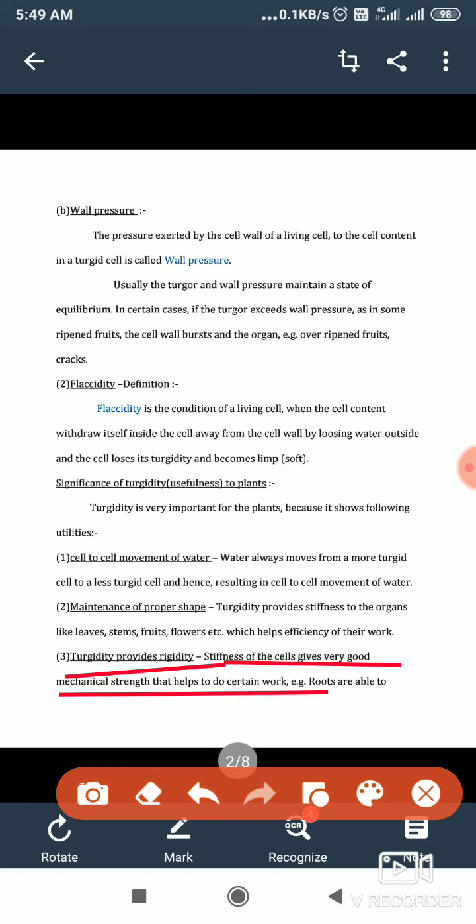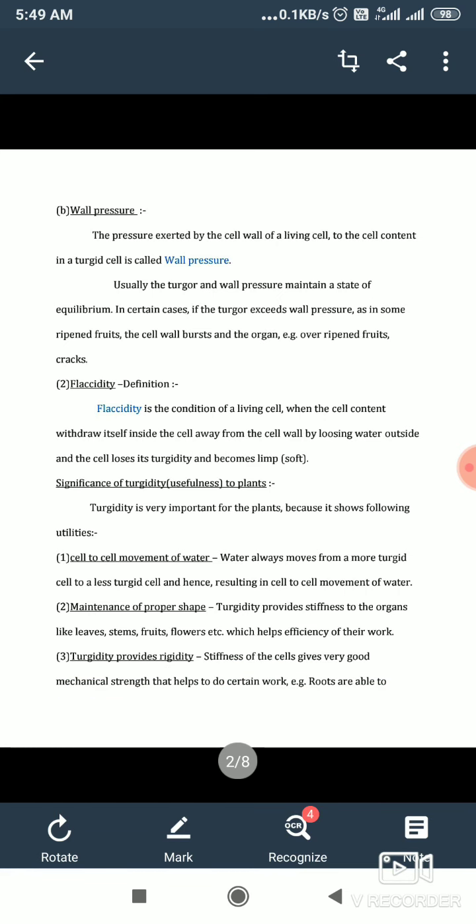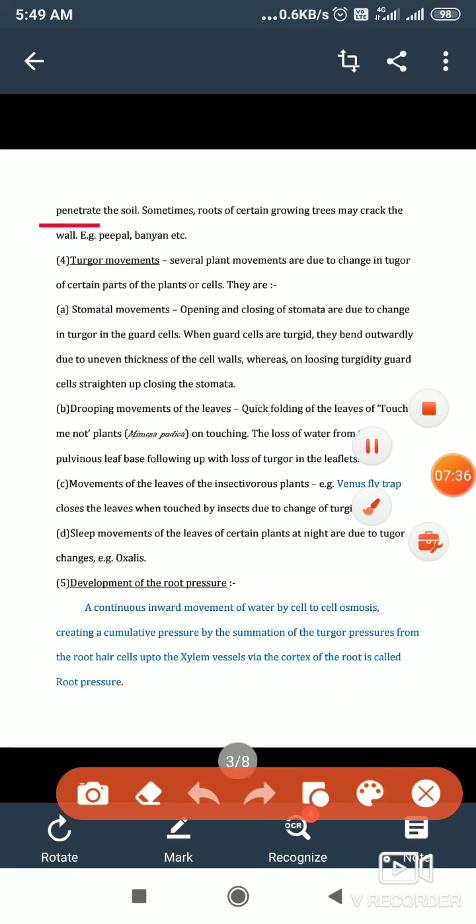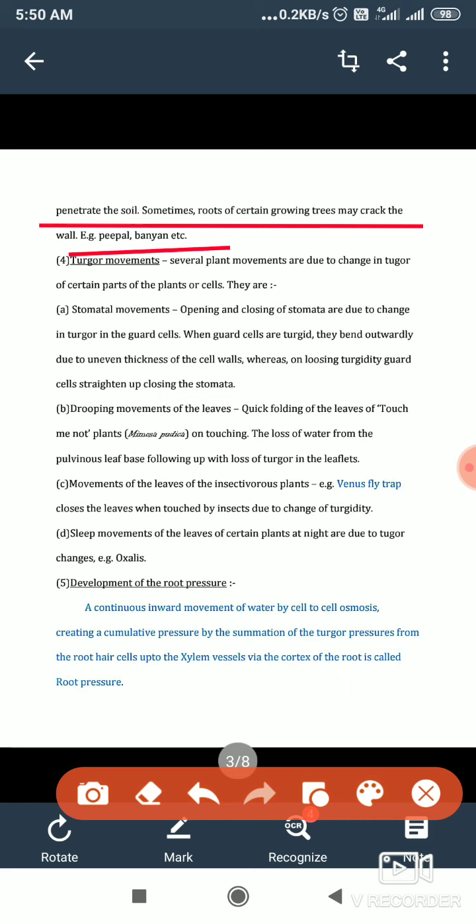mechanical strength that helps to do certain work, such as roots being able to penetrate the soil, hard soil. It is due to the hardness of the cells of the root, and this is a very useful part of that. In the case of some plants and trees, like peepal and banyan, they grow on the walls and sometimes they crack the walls. So this is also due to the turgor pressure of the roots.